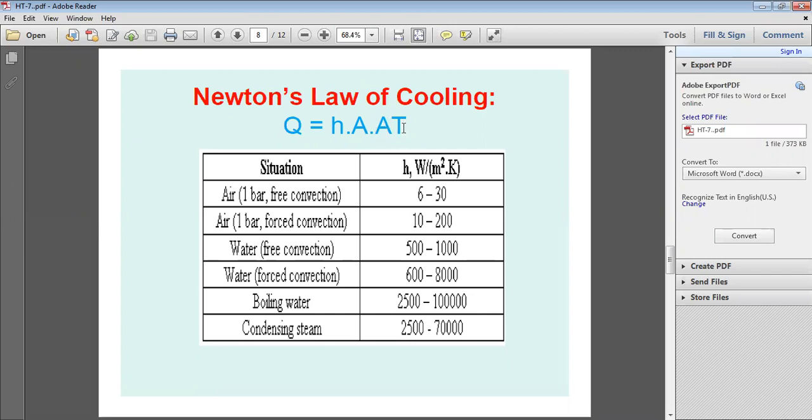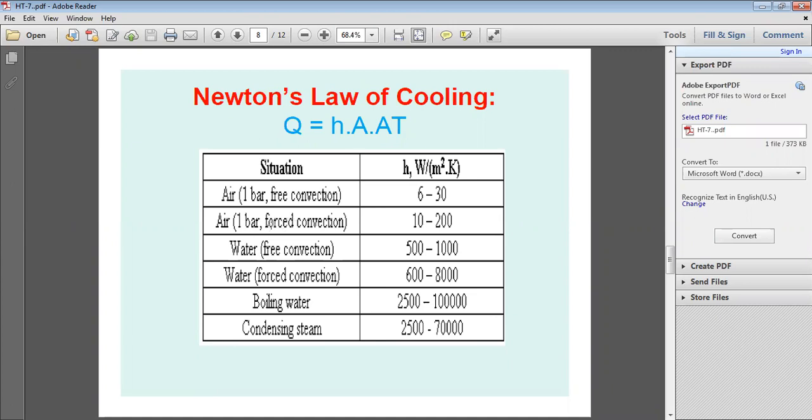Delta T, change in temperature. Generally, for free convection of air at 1 bar, the convective heat transfer coefficient, H value, will be around 6 to 30 watt per meter square Kelvin. If you do not provide any forced fan or blower, then for air at 1 bar the heat transfer coefficient values will be between 6 and 30.